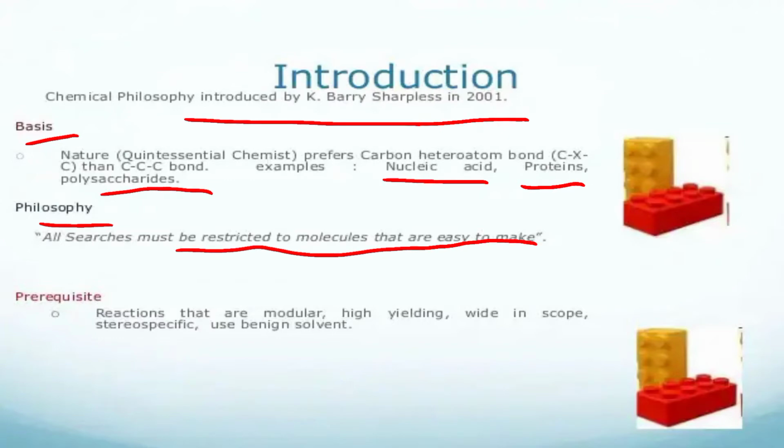Then the prerequisite is reactions that are modular, high yielding, wide in scope, stereospecific, and use benign solvents. So the reaction is modular, high yielding, wide in scope, and carried out as a stereospecific reaction. This is the introduction related to click chemistry.